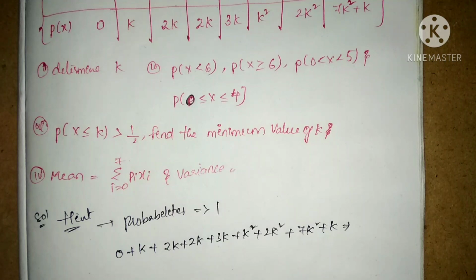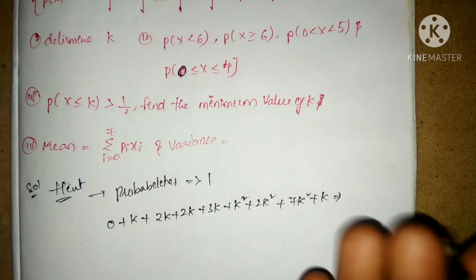Here I am going to write all these in the manner of separating the k squares and k.